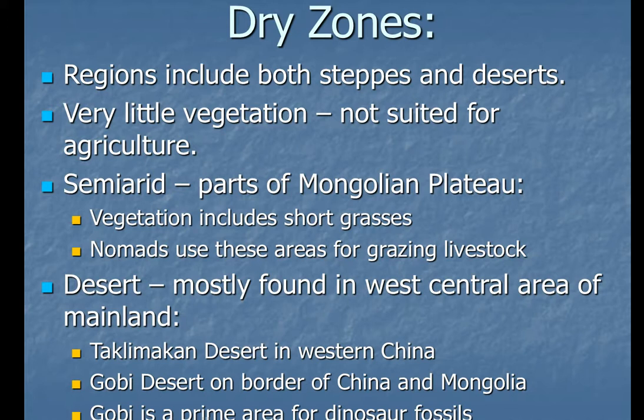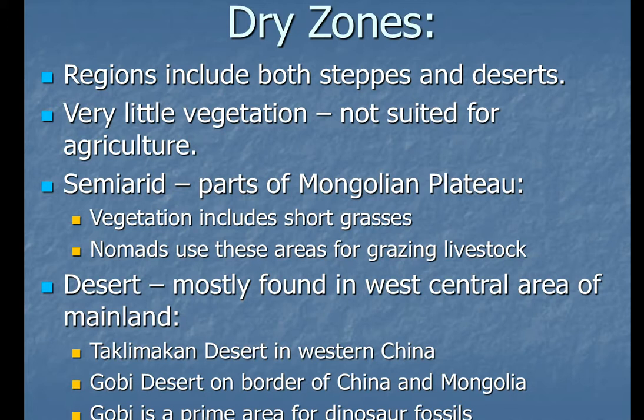Semi-arid parts of the Mongolian plateau. The vegetation includes very short grasses. There are nomadic people who live there, and they'll use these small areas of grasses for their livestock. So they have to travel around and find it.